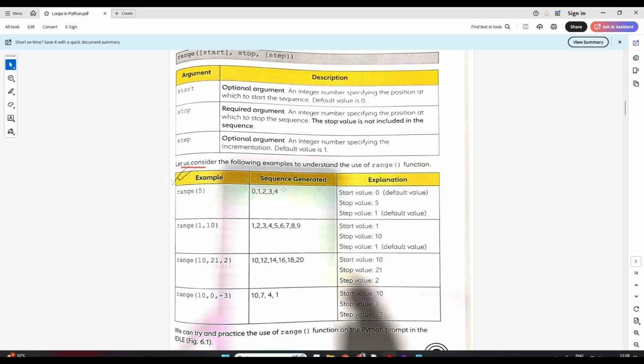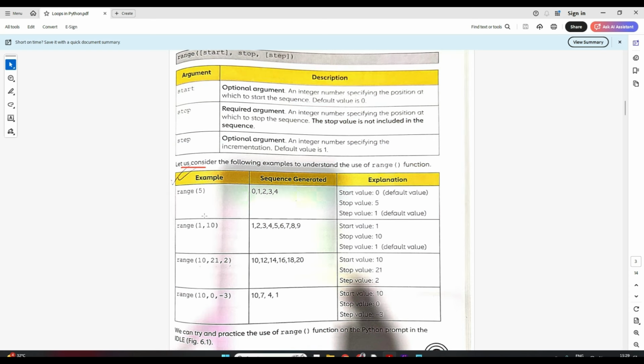Now you will ask me, ma'am, why is 5 not here? I forgot to mention that. Remember, the stop value is not included in the sequence. Whatever stop value you give, it will consider 1 minus this. So if I want to print till 5, I have to give the stop as 6. Remember this. I'm so sorry, I forgot to mention. So if I want to generate the numbers 1 to 10, I have to give the stop as 11. Then it will print 1 till 10. The stop value is never included in the sequence, so it's always 1 less.